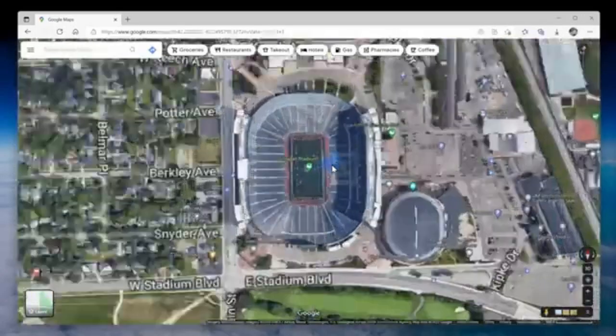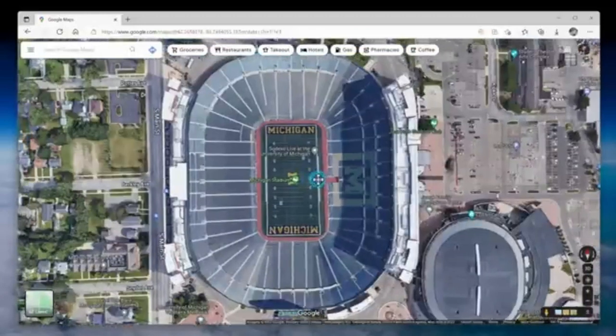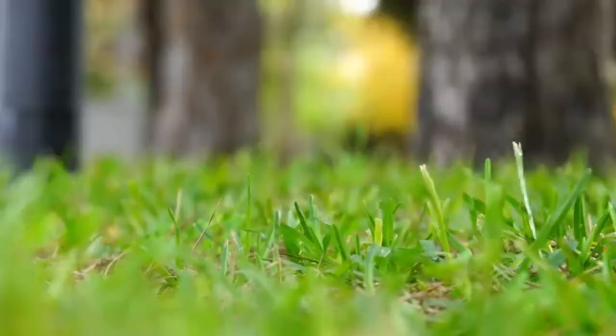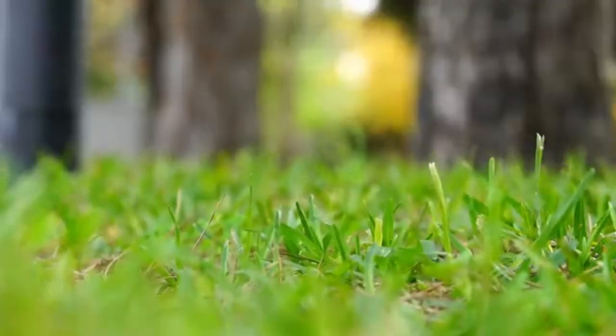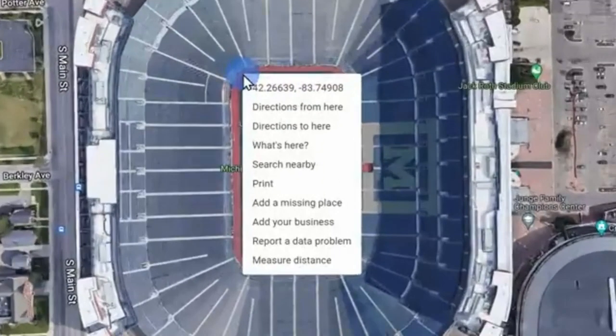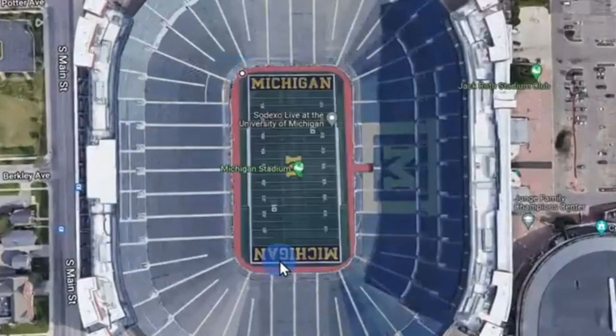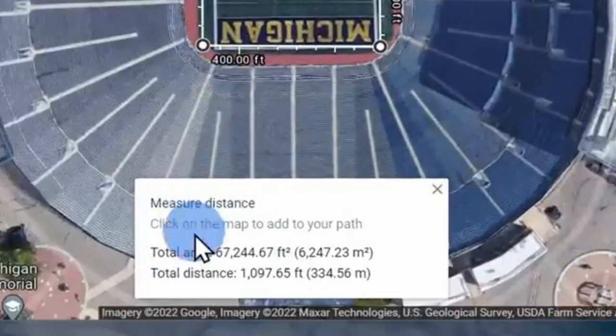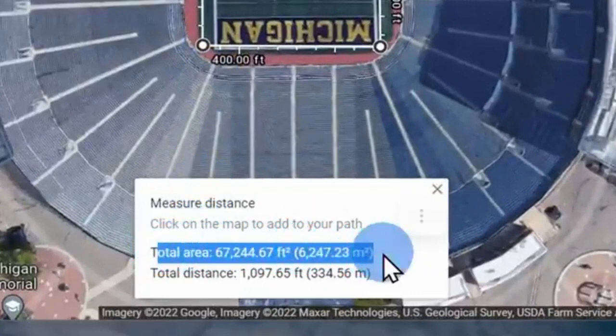Here we are at Michigan Stadium. This is the largest US football stadium with over 110,000 seats. Let's say I want to know how much grass seed I need to buy to cover the entire field. Here, I'll go to the corner of the field and then once again select measure distance. Then I can click in each corner of the field, and once I connect all of the points, I can now see the area. And it looks like 6,300 square meters. That's a lot of grass seed.